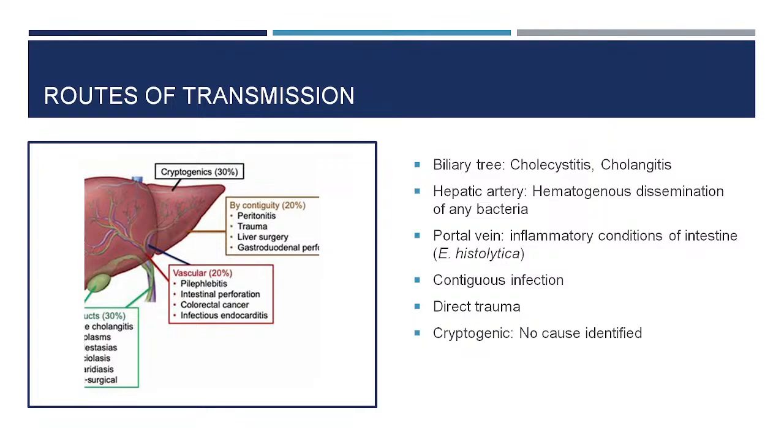What are the routes of transmission overall? For Entamoeba histolytica, it is through the portal vein. Most amoebic liver abscesses occur because the circulation is through the portal vein. From the intestine they can migrate to the liver and cause the infection. Then with the hepatic artery, any hematogenous dissemination of any bacteria. Any disease where bacteria can transmit through the blood stream, can you give an example where infection can transmit through the blood stream?